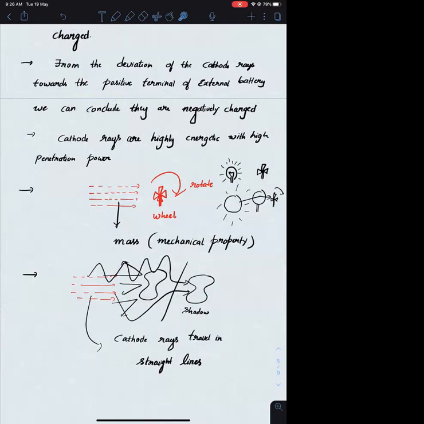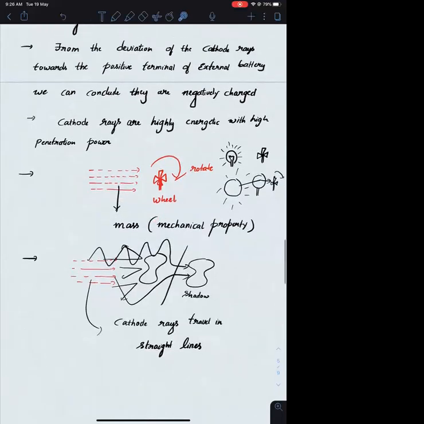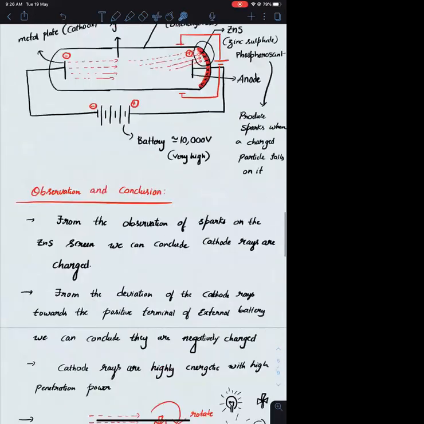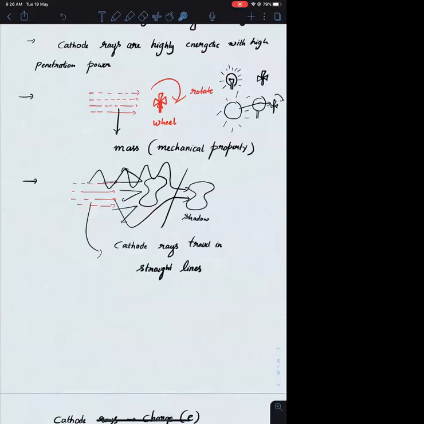If they don't have mass, what will happen is that after a ray falls on the wheel, the wheel will be heated up, so there will be generation of heat, but there won't be any rotation. So ये जो particular experiment है, ये भी important है. From this we concluded that cathode rays possess mass. Starting initially क्या conclude किया? Cathode rays are charged, and now we are saying that cathode rays also have mass.